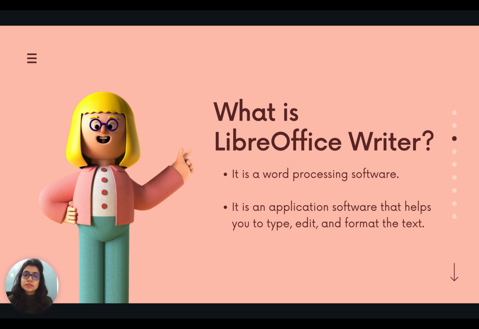So this is an application software which is specifically used for typing. So it is an application software that helps you to type, edit, and format the text.